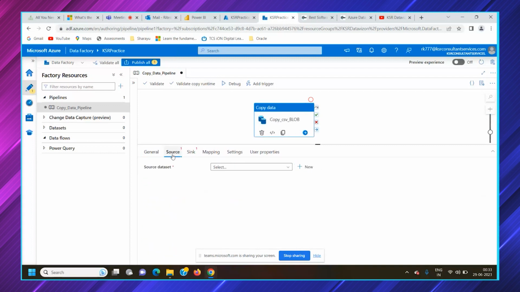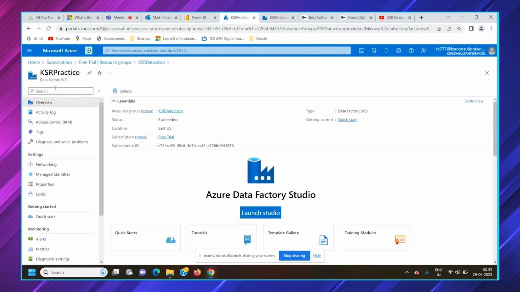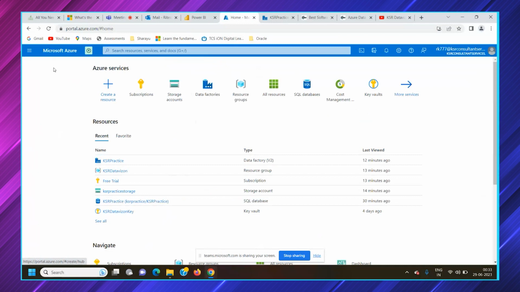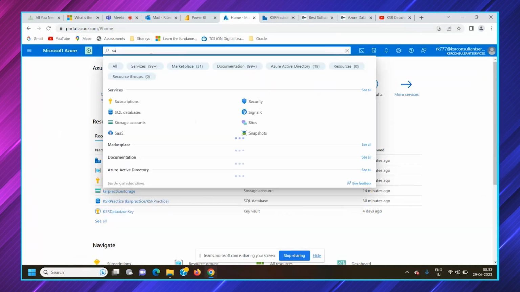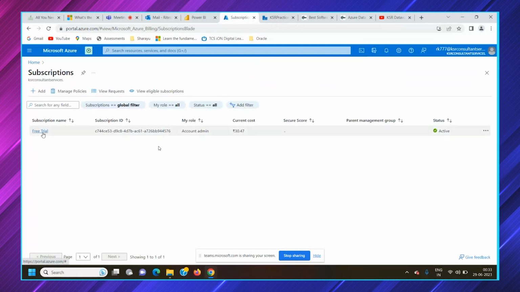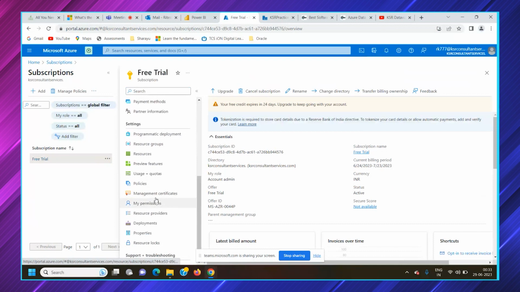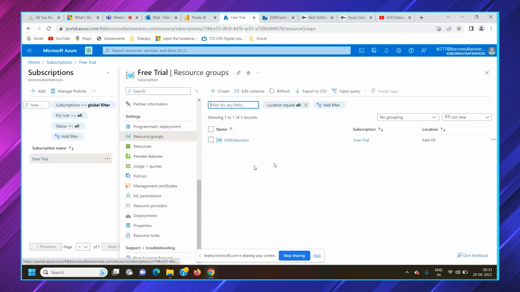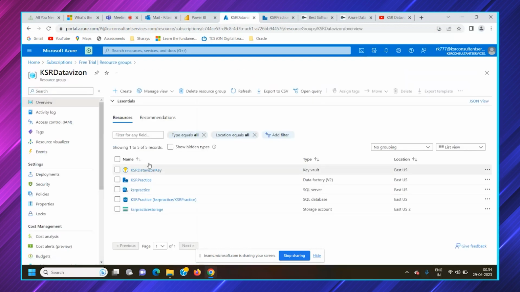So we will head over to source. For now, our source would be a CSV file from a storage account. So we will open the storage account. Here we would again follow the same process. First, we would search subscription, the topmost in the hierarchy. After subscription, if you scroll down, there's a resource group, and in the resource group you find all these services. KSR practice storage, this is the storage account.